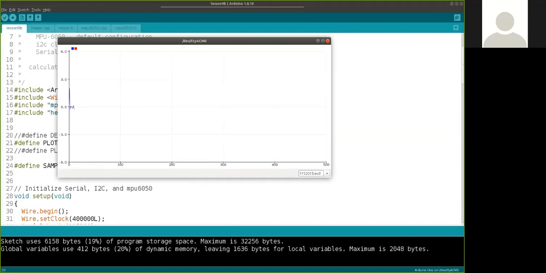This is showing the filtered versus the non-filtered. What I don't like about the plotter is that I don't have a label in here, but we're going to assume that since the blue is more erratic, it is the non-filtered. If we look at the values being printed out, we'd see that's the case, and the red is the filtered.